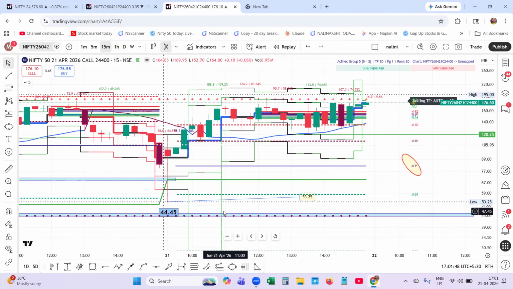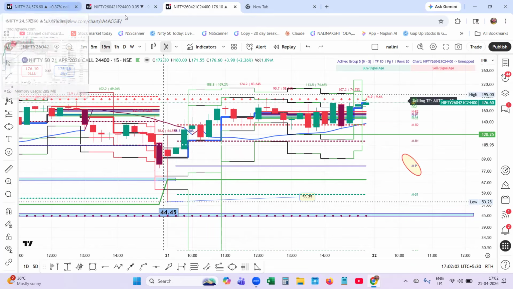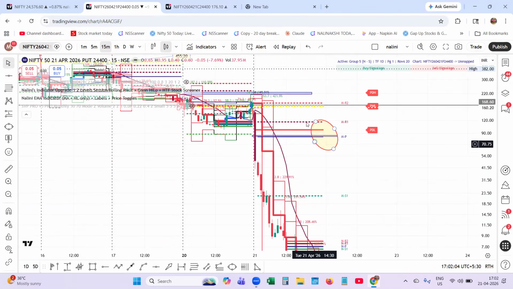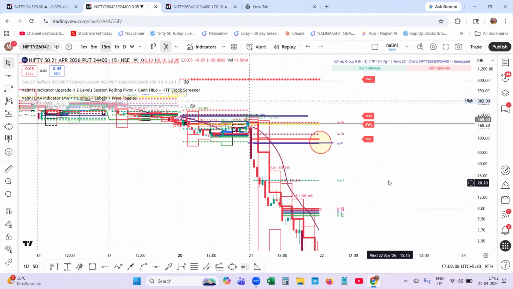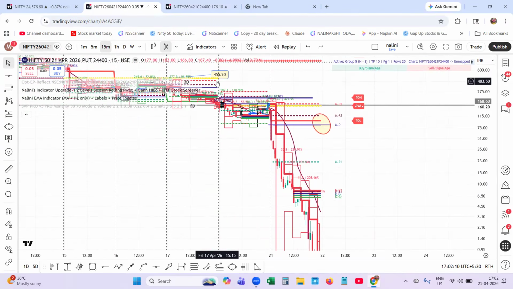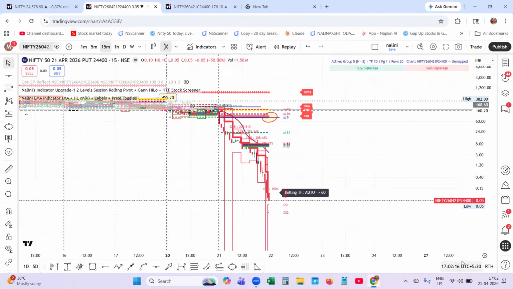So when you are finding the structure on the underlying, in this way it should match with the option premium. When it does like that, it is a very good hack for an option writer. He could have written the put option long before, at 403 or something. He could have held it. See, it became 0 within 2 days. 400 points to 0. An option writer would have captured this.